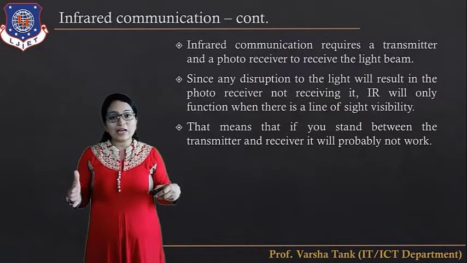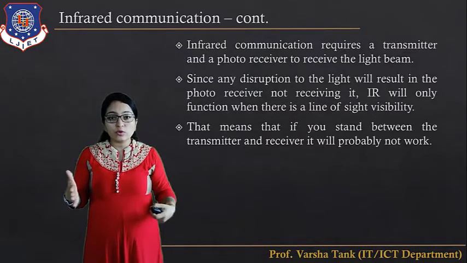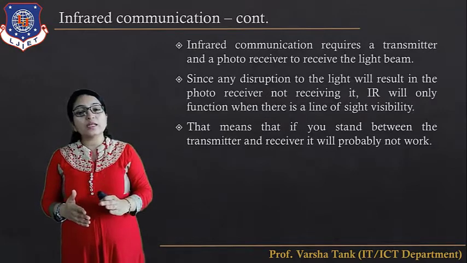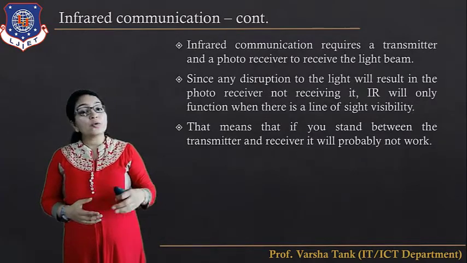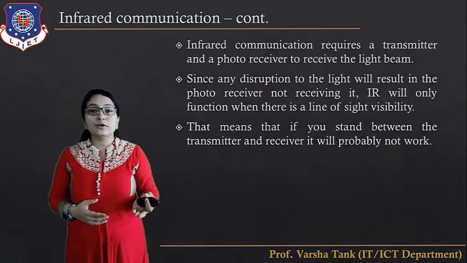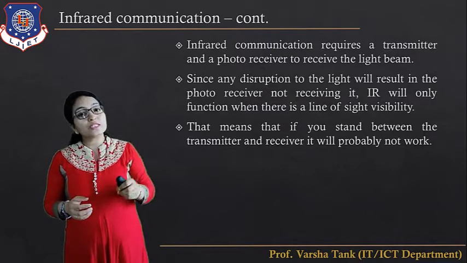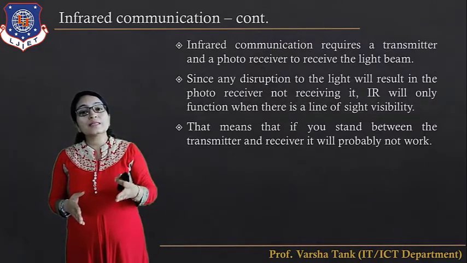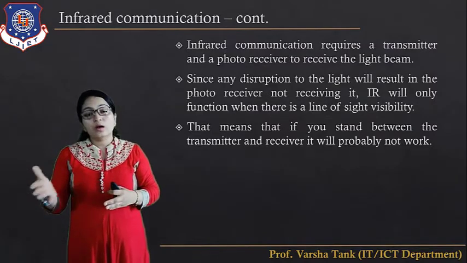Suppose this is your TV and this is your remote. If there is no obstacle in between, then and only then can infrared communication work. You cannot change the channel from a different room. If the TV is in the main hall, you have to change the channel from the hall only, because a wall cannot pass this signal to the TV.